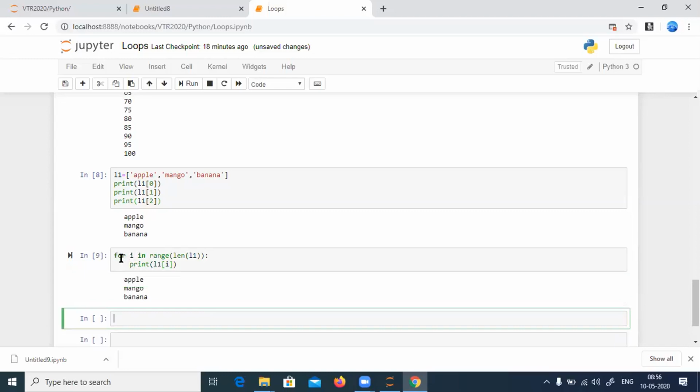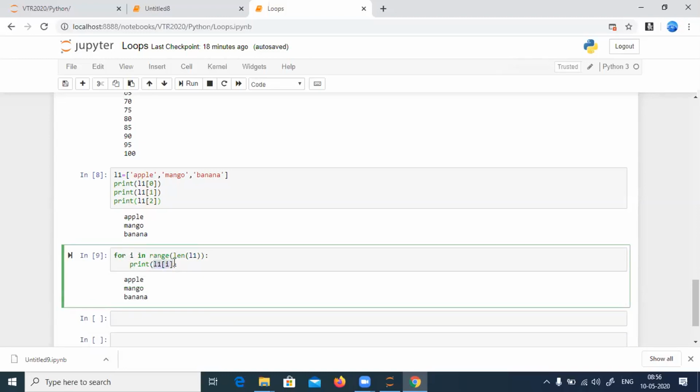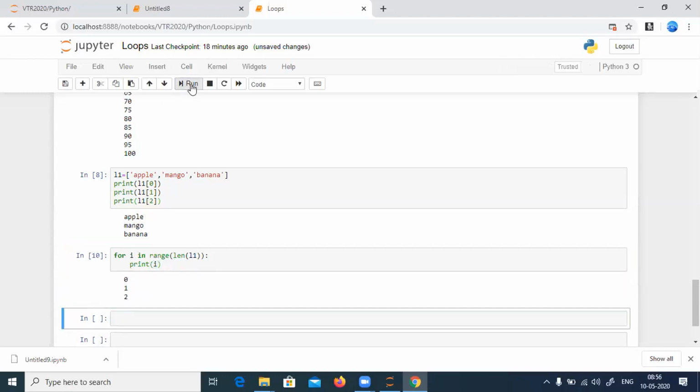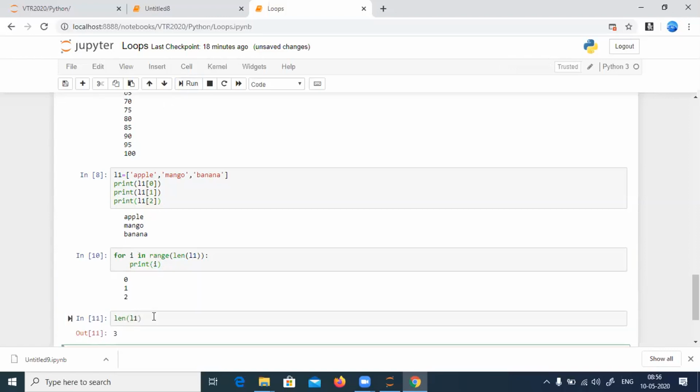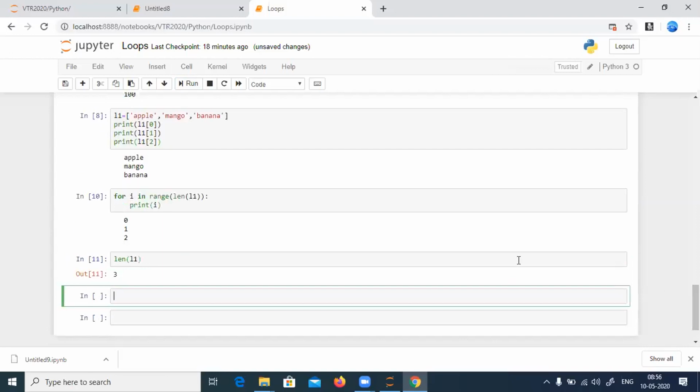How is it so? When I say range len of L1, I will not print L1 of I. I'll just print I. Let us see what will be the output. It is 0, 1, 2. I'll just print len of L1. Let us see the output. It says 3. When I say range of 3, what will be the output?